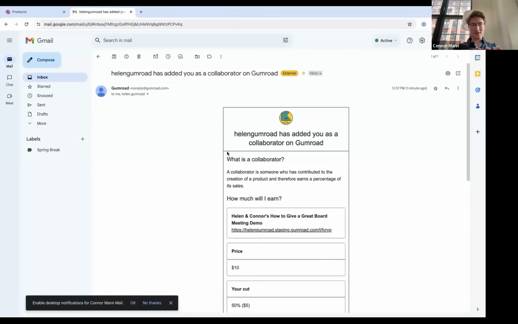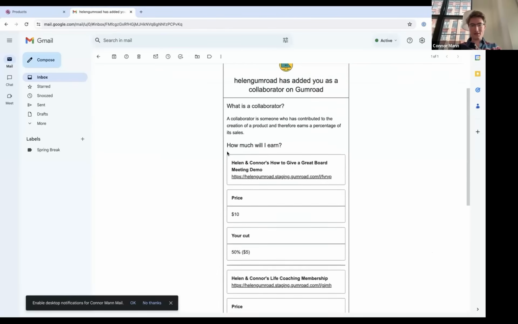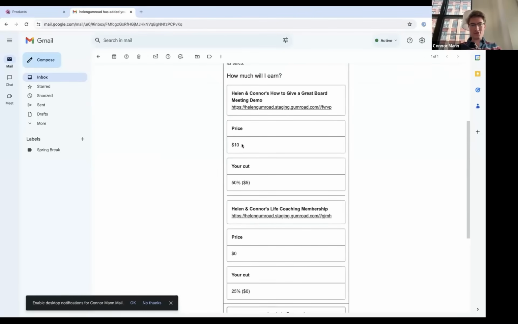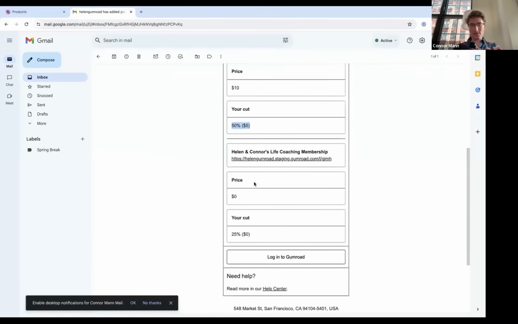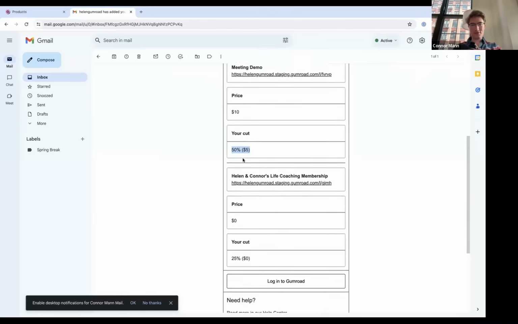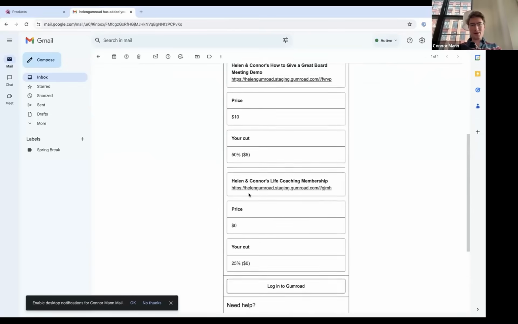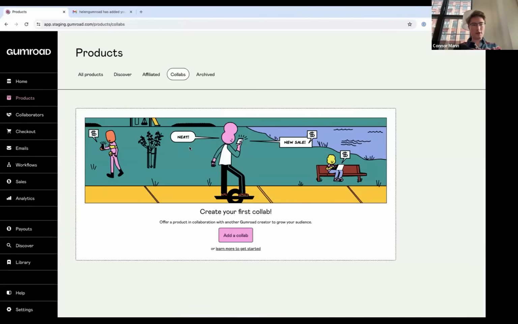And you'll see that I got an email from Helen and she added me as a collaborator on the two products she was showing you. And you can see here, it shows the price of the product and my cut of the sale. In this case, it's $5, 50% of 10, and 25% of 0. So I'm going to go over to my Gumroad account up here.